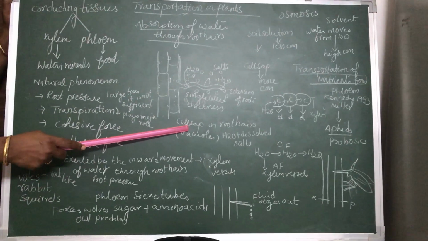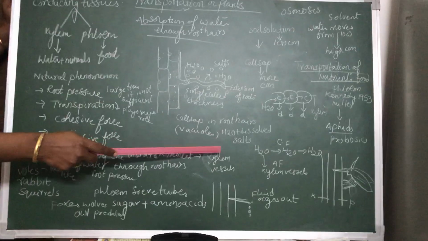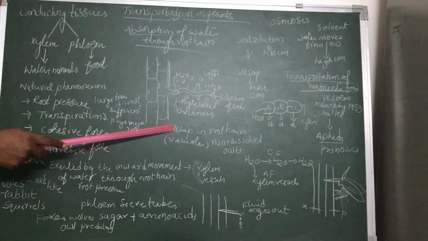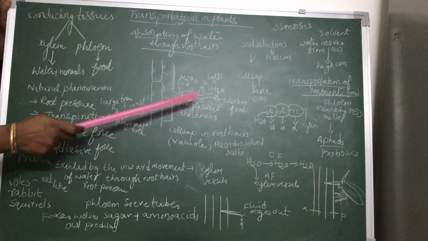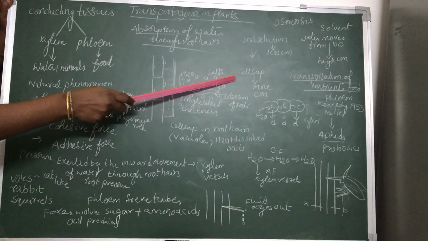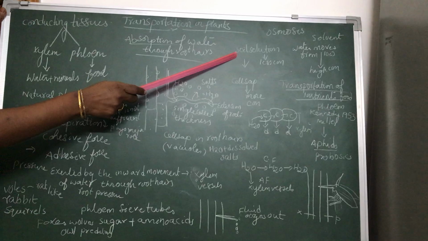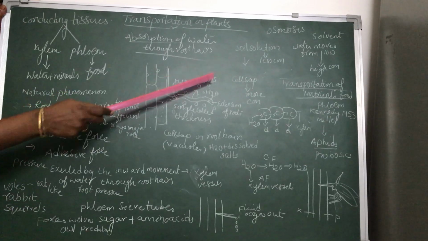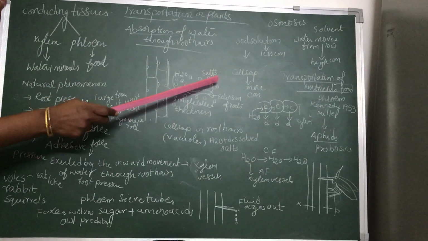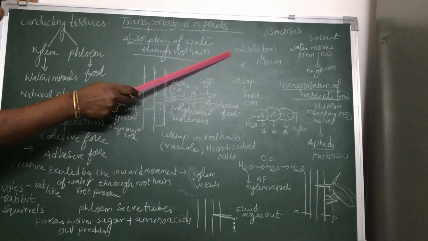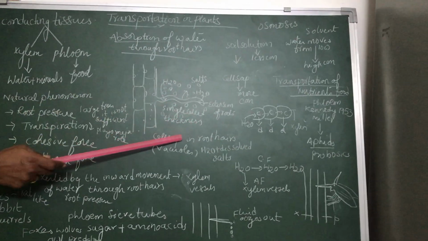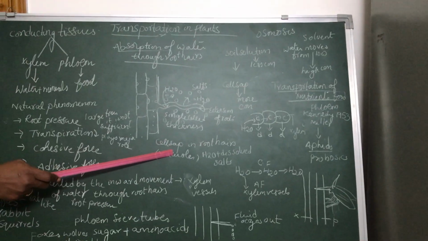Cell sap is nothing but water with dissolved salts, stored in the vacuole, and the concentration of the cell sap is more when compared to the concentration of the soil solution. When you water the soil, the solution concentration is less compared to the concentration of cell sap in the roots.